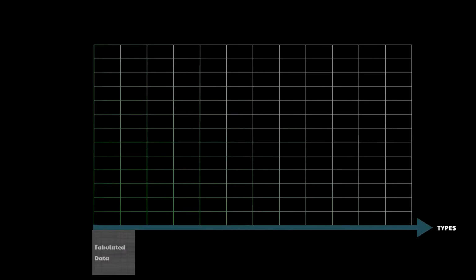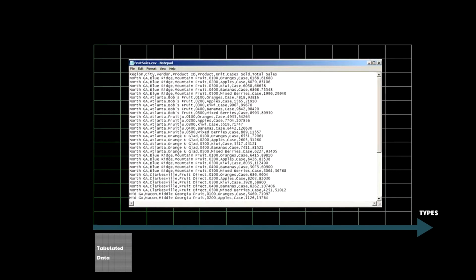Let's first see the data from its various available types. Number 1. Tabular data. Tabulated data is a highly organized form of data where each row is an observation across columns which represent the features or factors that are available about the observation.